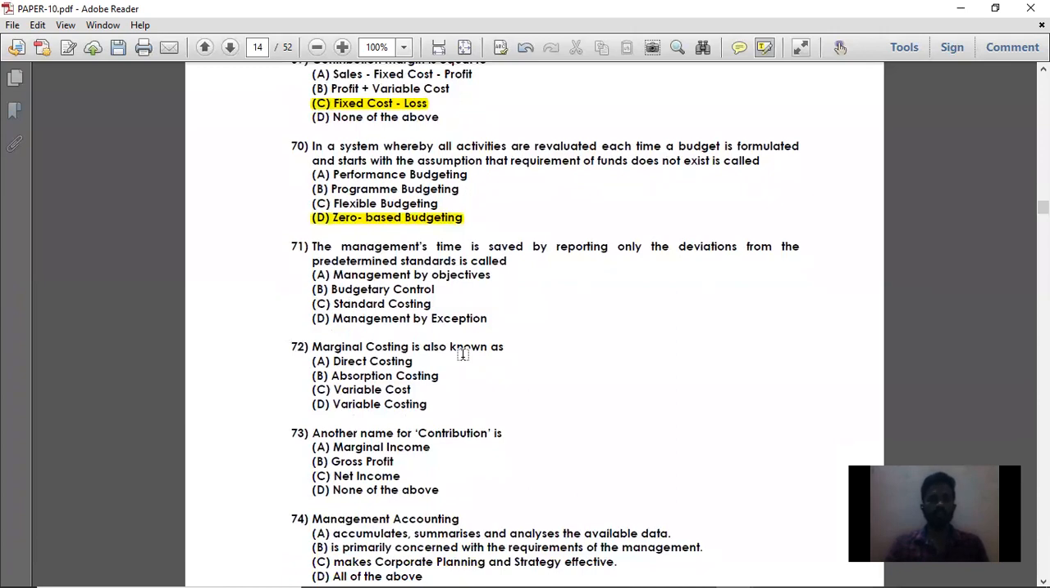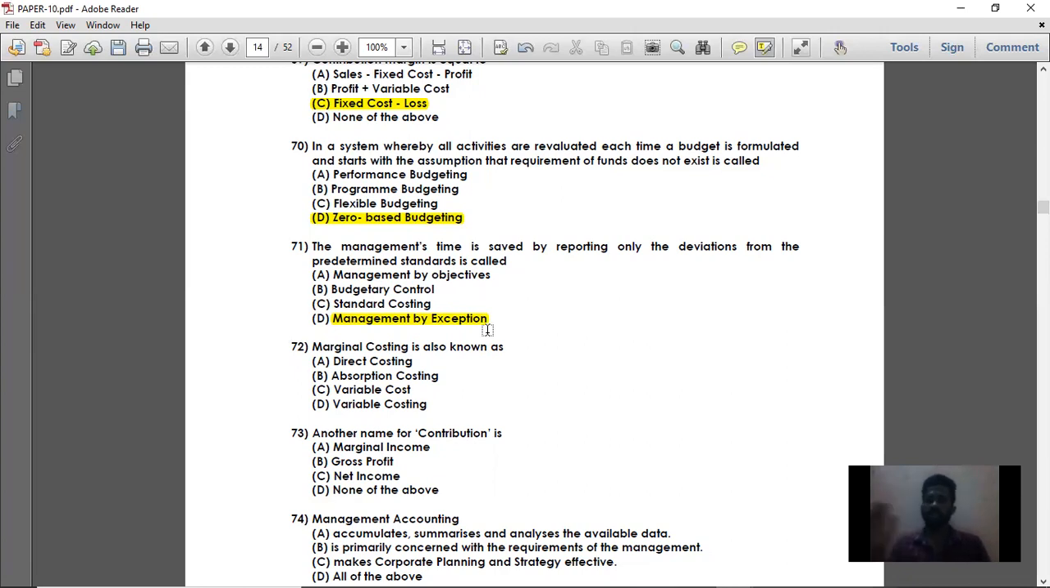Next, question number 71. The management's time is saved by reporting only the deviations from the predetermined standards. It's called management by exception. You compare your present year reports with previous year reports, or compare your final reports after completing the particular year with the standards set at the beginning of the year, find wherever there are deviations from those standards, and report on them. That is called management by exception.